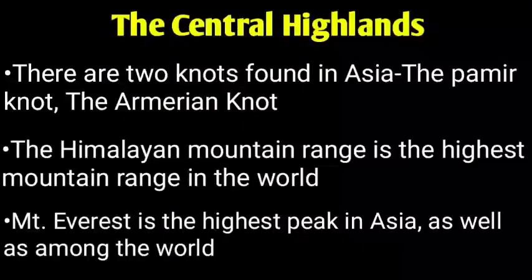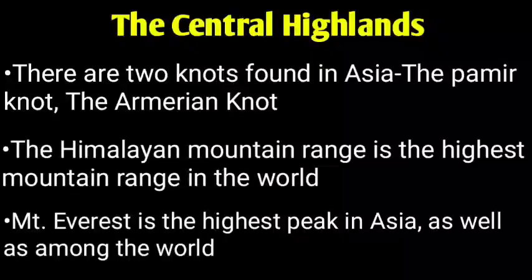Next one we are going to learn about central highlands. So highland is otherwise called an upland. So wherever the rivers originate in that area, the mountainous peaks are considered to be the central highlands. So in the central highlands, there are two knots found in Asia.